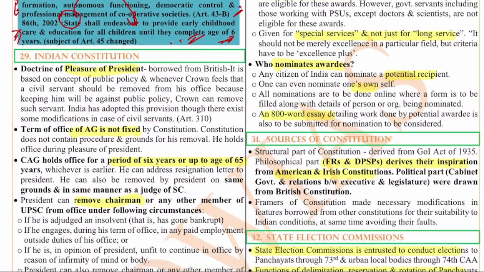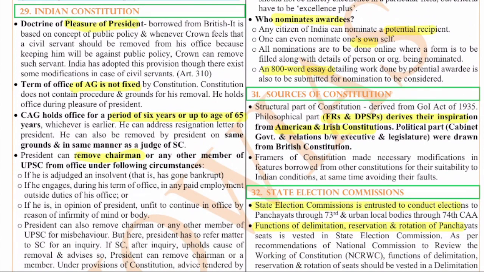So this 29th question is on the Indian Constitution. Here the doctrine of pleasure of the president is given. The doctrine of pleasure of the president is nothing but that there are certain offices in the executive where the people are in power only as long as they enjoy the pleasure of the president. For example, the governor and the attorney general. That means if the president wants, they can be in power. If the president doesn't want, the president can just remove them. That is the thing about this doctrine.